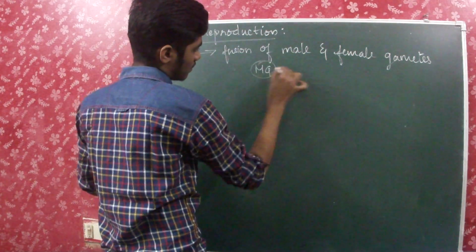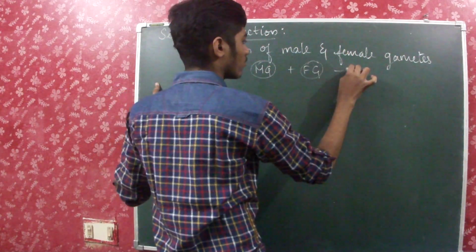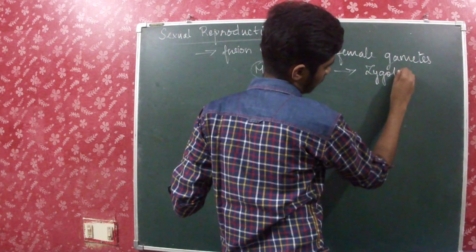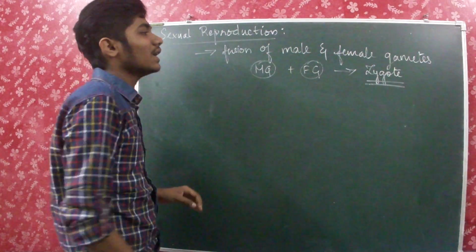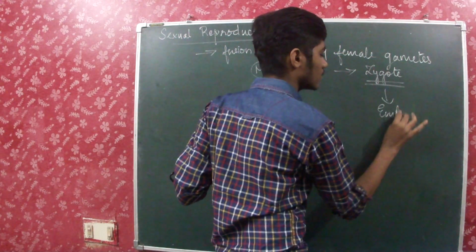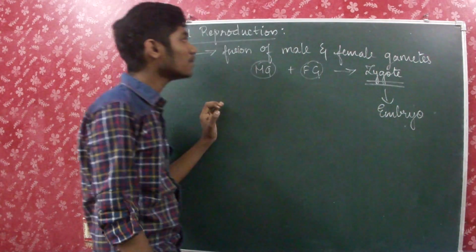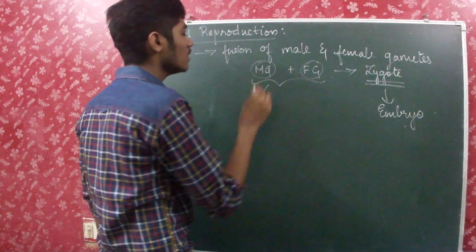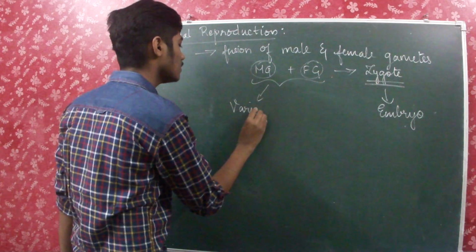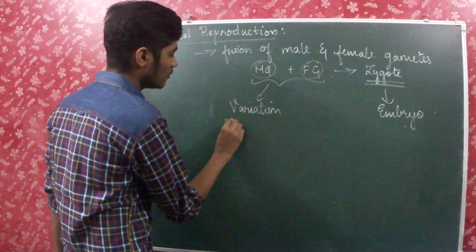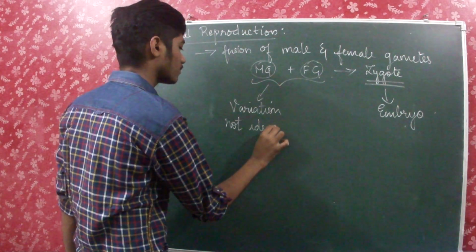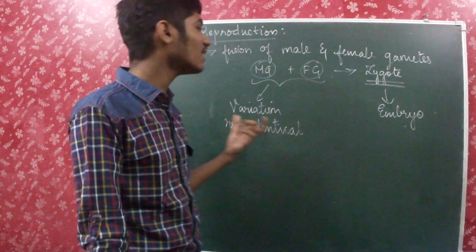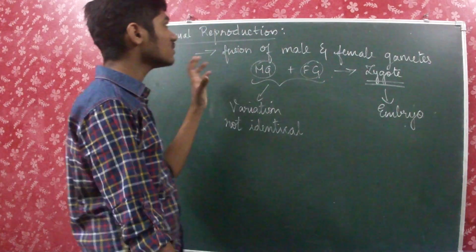Male gamete plus female gamete. When they both fuse together, they will be giving out a zygote, and then it forms an embryo. So this is the complete process of sexual reproduction. As there are two gametes involved here, there will be much variation in the zygote, and it will not be identical to the parent. So this is all about that.